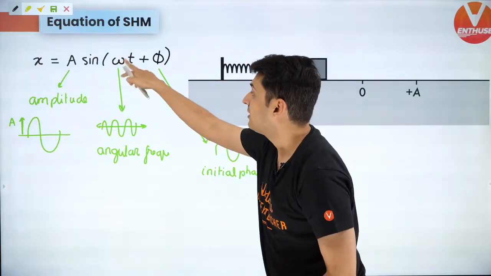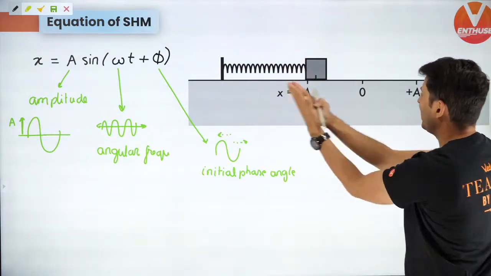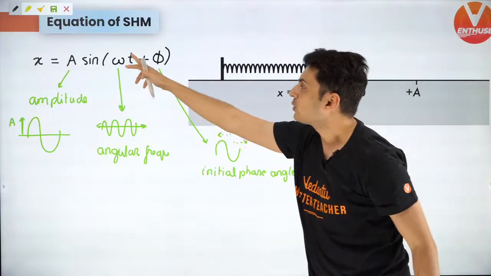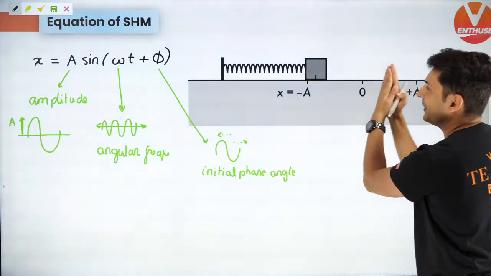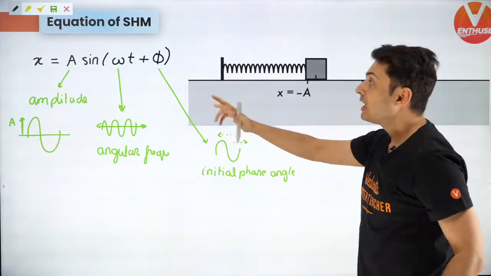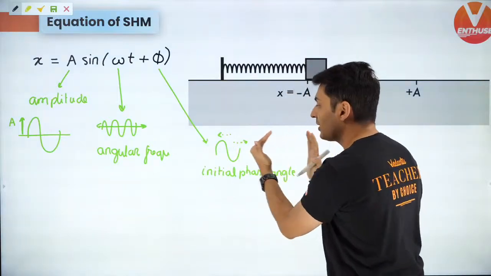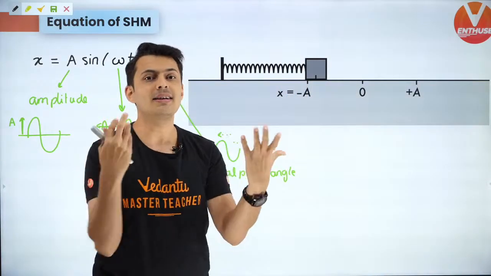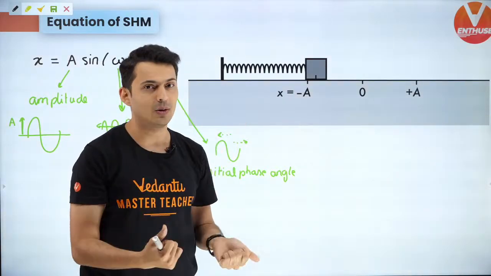Next, what will omega do? If omega is large, then this will go back and forth really fast. If omega is very small, then it's going to go slowly. It's going to change the frequency. What will phi do? Remember, phi could shift the graph. This phi tells you where it was initially. That's all. It just gives you an idea of where it was initially.